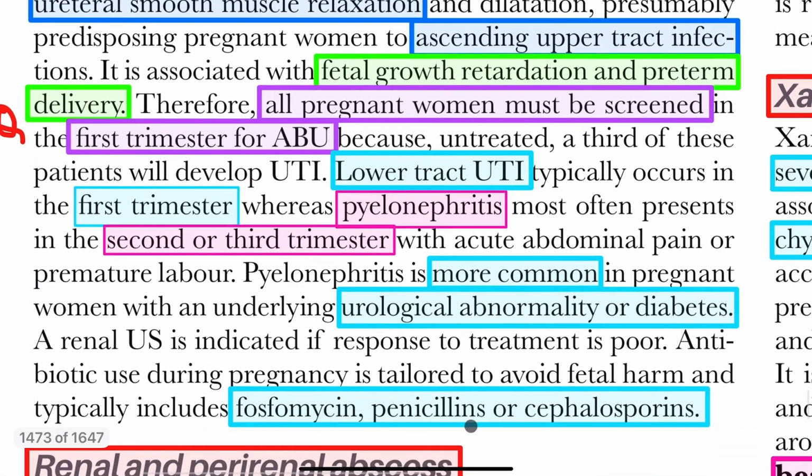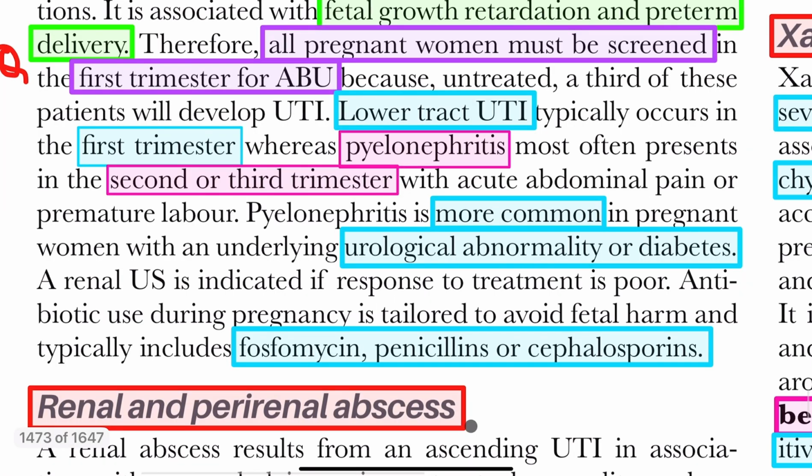Starting from the lower tract, in the second and third trimester it may go to the kidney. Pyelonephritis is more common in pregnant females with underlying urological abnormality or diabetes. The antibiotic treatment during pregnancy is fosfomycin, penicillin or cephalosporin. Important: fosfomycin, penicillin and cephalosporin.